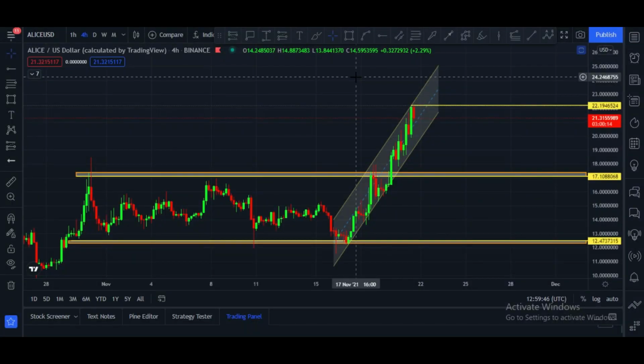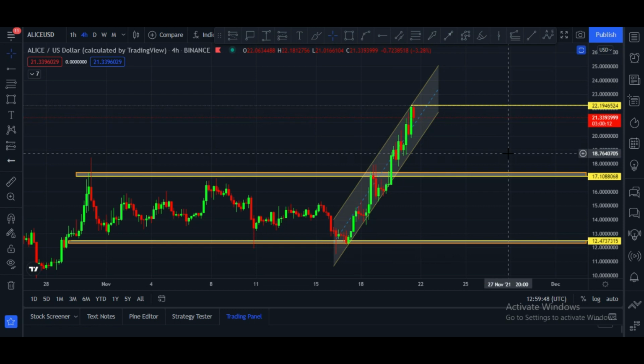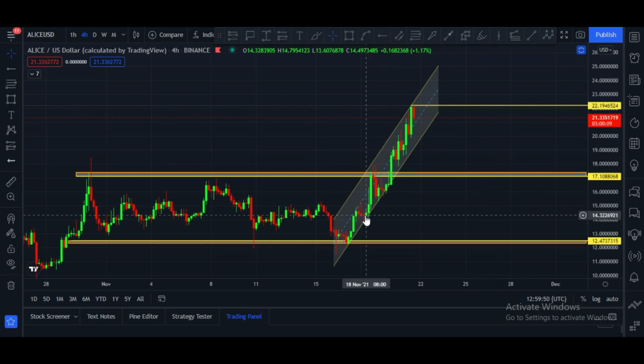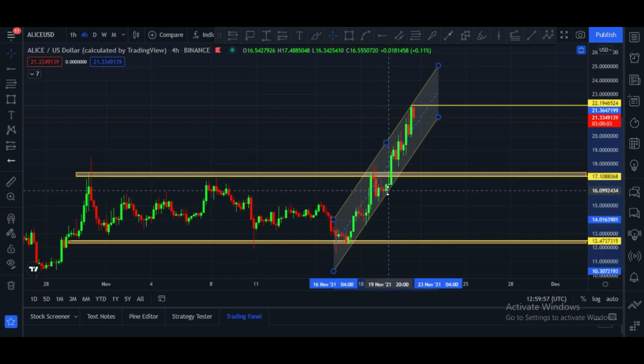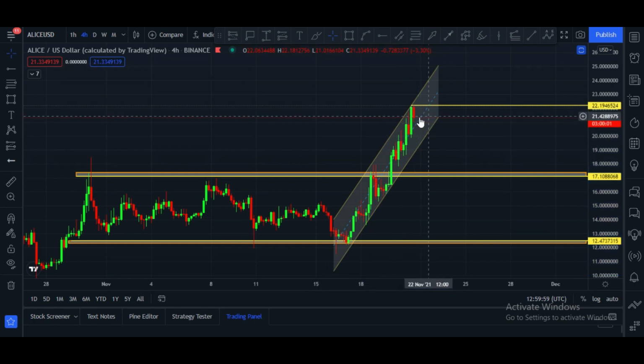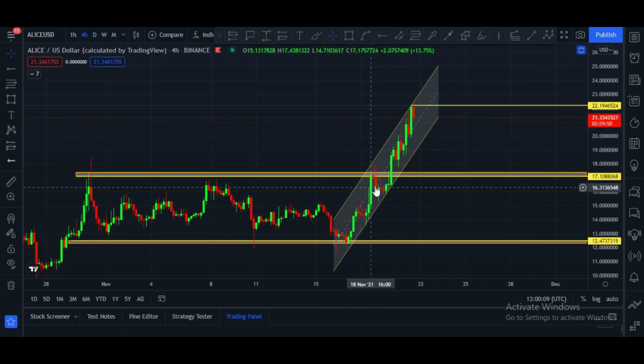Let's dive into the content. This is the 4-hourly Alliance USDT chart and it is in this ascending channel. Here you can see this is the bottom line, this is the uptrend line, and here you can see several touches towards downside and several touches towards upside. After creating top at $22, Alliance is at $21.33 right now, and it is in an ascending channel.